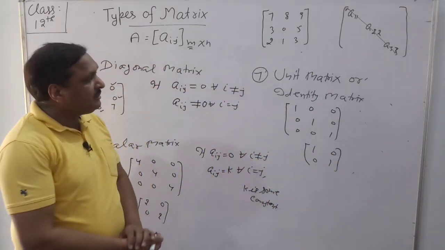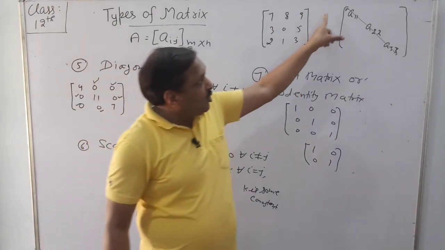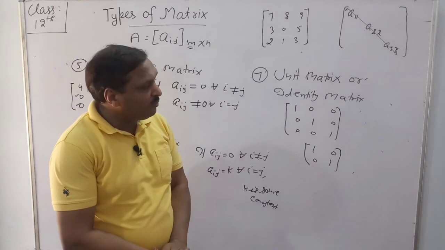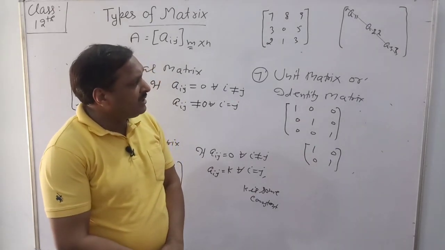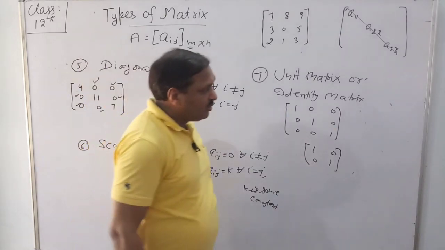I am repeating again. In a unit matrix all diagonal elements should be 1 and non-diagonal elements should be 0.